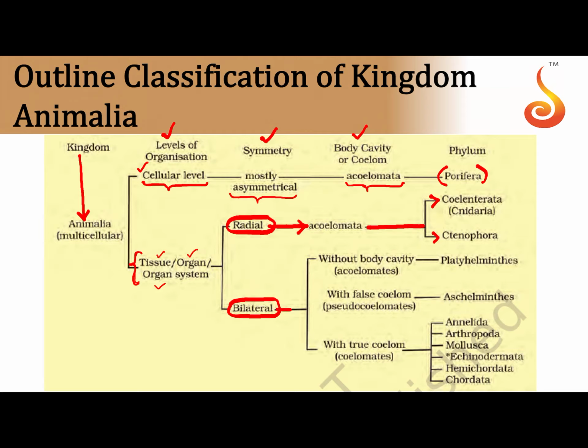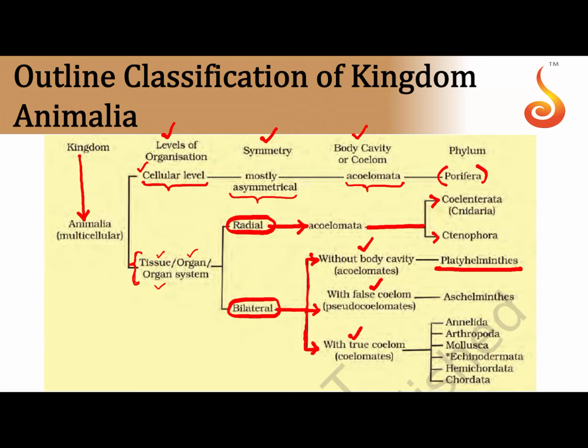Whereas again we can group the organisms or animals which belong to bilateral symmetrical group into three major groups depending on the type of coelom they possess, that is whether they do not have a coelom, that is acoelomate, whether their body possesses a false coelom, that is pseudocoelomate, or they possess a true coelom lined with mesoderm on both sides, that is coelomate.